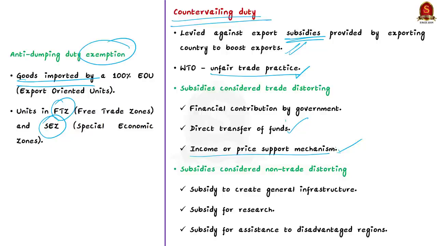But you should remember that subsidies that are provided to create general infrastructure, subsidies for research activities, and subsidies which are for assistance to disadvantaged regions within the territory of the exporting country will not attract countervailing duty.